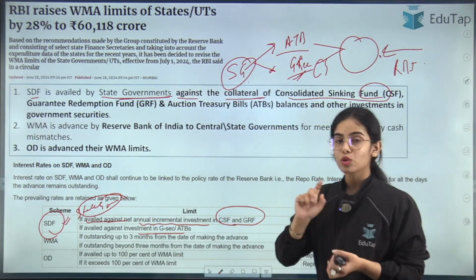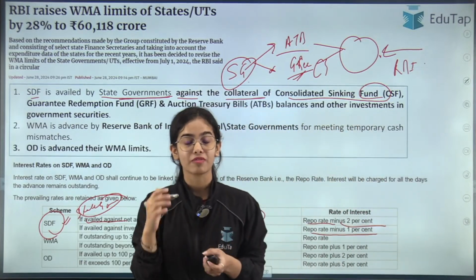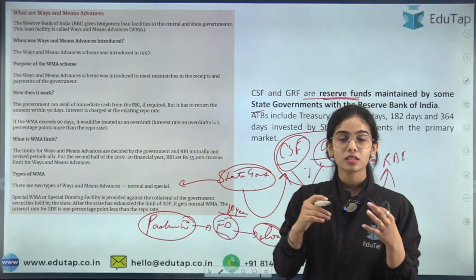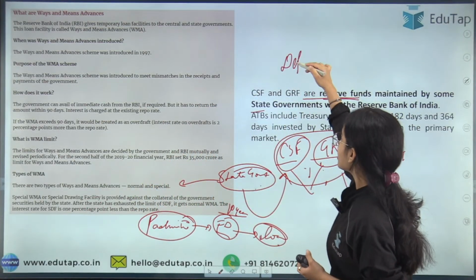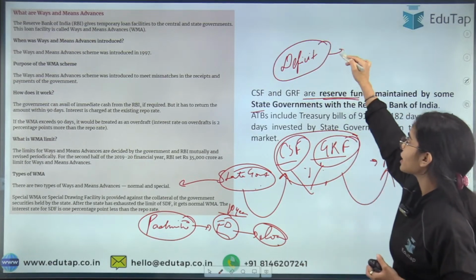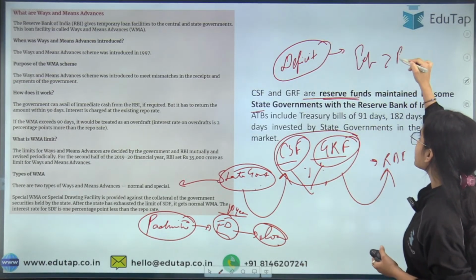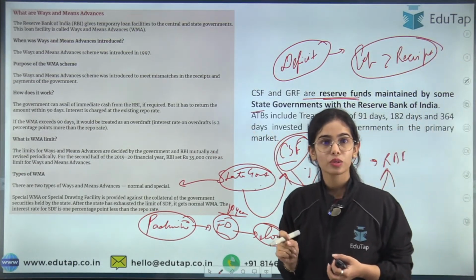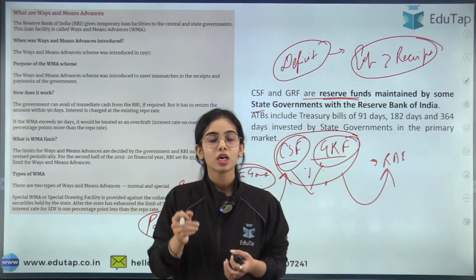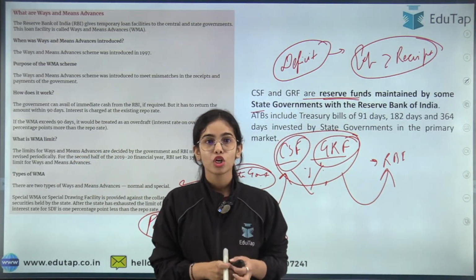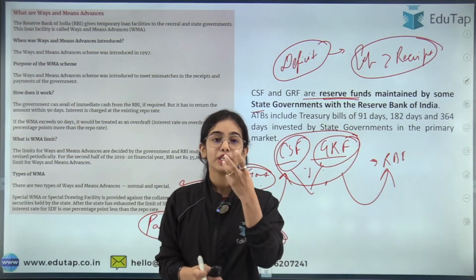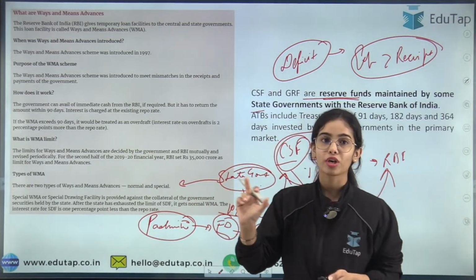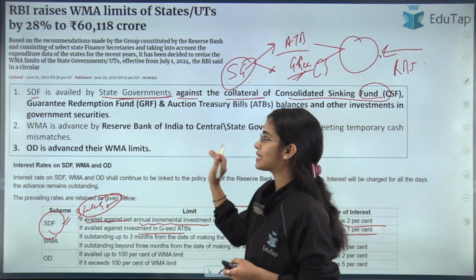Okay. Now there is also one more facility, that is ways and means advances. What has happened is that suddenly the expenditure exceeds receipts, the state governments are in deficit. That means their expenditure is greater than their receipts, and they require immediate funds because they have to pay the MSMEs, the manufacturers, the companies. So how are they going to pay? Whenever the state governments or the central government require immediate or short-term funds, they can take it under the ways and means advances.